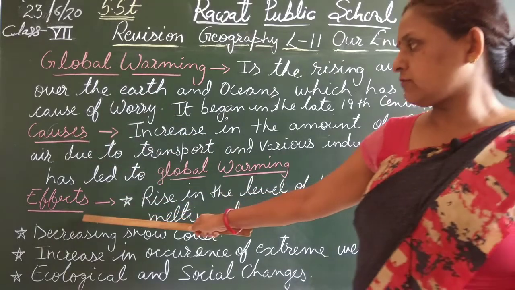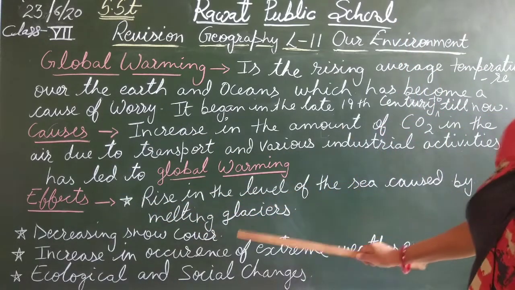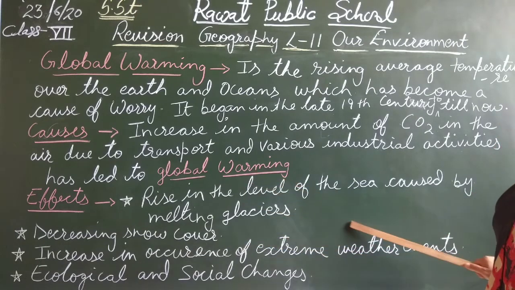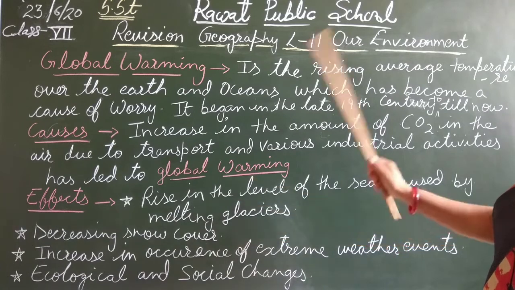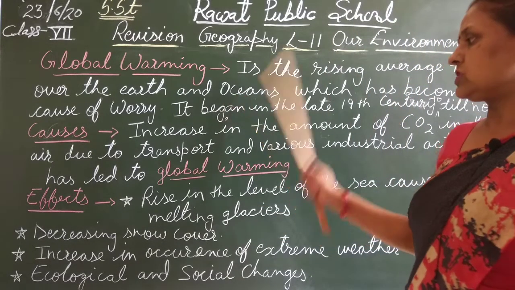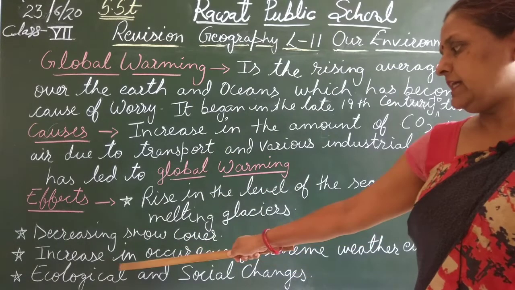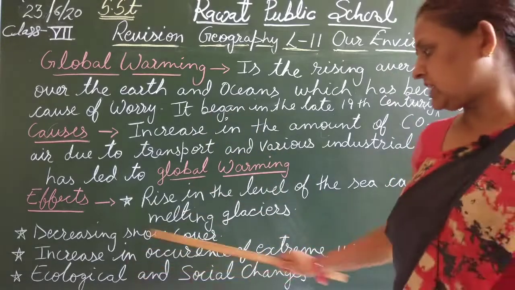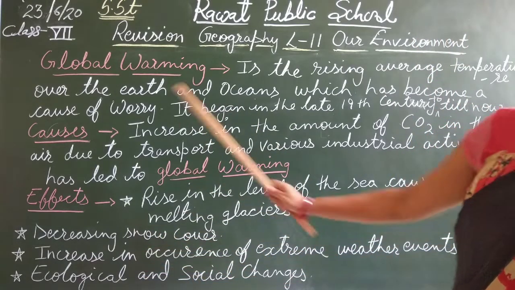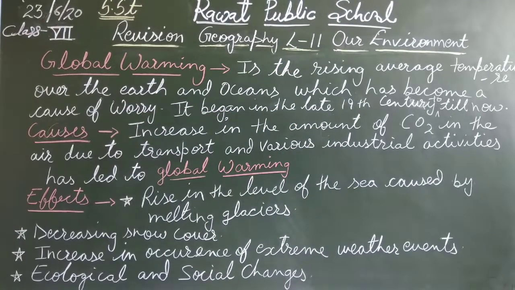Now, effects of global warming: rise in the level of sea caused by melting glaciers. The level of sea has increased due to the melting of glaciers, and the glaciers are melting due to rising temperature of oceans. Second, snow covered area has been decreasing. Then increase in occurrence of extreme weather conditions, and ecological and social changes. These are the effects of global warming, and we are facing these problems daily in our life.